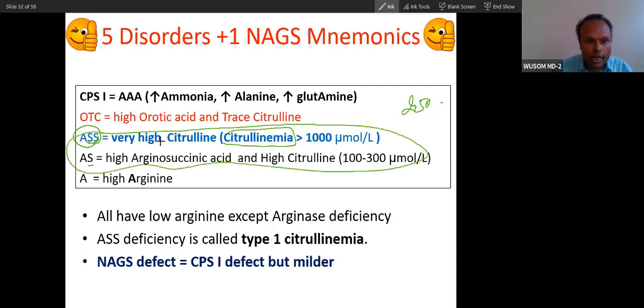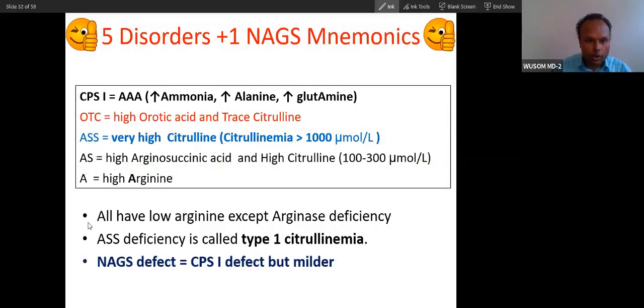So you have to differentiate between this ASS and AS. You can easily, and A for arginine. So here you will see high arginine and moderately high ammonia. You differentiate urea cycle disorders, especially these above four urea cycle disorders, mainly on the basis of laboratory findings. And this last disorder has a different presentation. So remember, this is the most important slide for urea cycle disorders. So all disorders have low arginine, but only this one has high arginine. This is a very important concept.